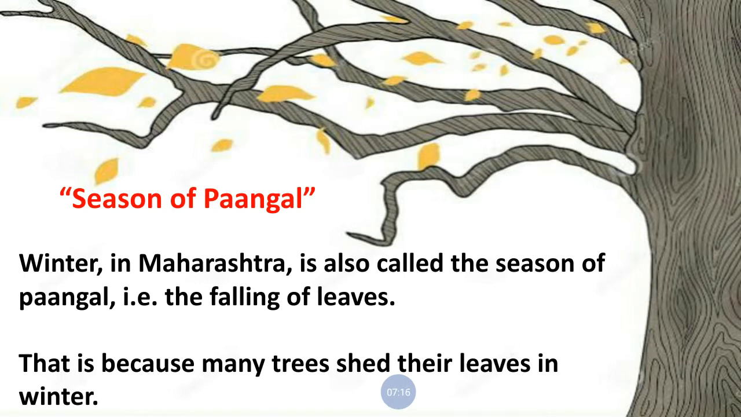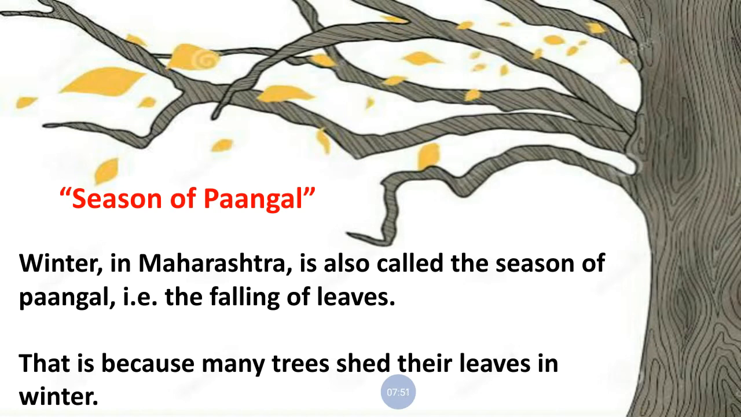Now read the paragraph first. Winter in Maharashtra. We are talking here about the winter in the Maharashtra state, as we stay in the Maharashtra state. We are talking about the winter season, how it is in Maharashtra. It is also called the season of Pangal. IE means I dot E dot means that is. The falling of leaves. The season of Pangal, that is the falling of leaves. That is because many trees shed their leaves in winter.